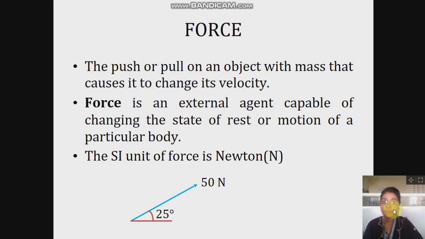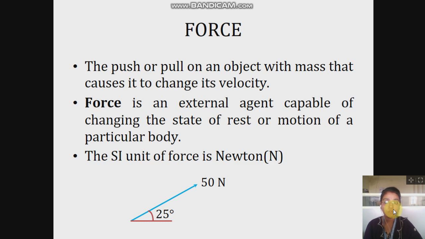So the next concept is force. Force is nothing but a push or pull. The force is an external agent capable of changing the state of rest or motion of a particular body. The SI unit of force is the Newton. In the diagram, the force is denoted by a blue arrow.